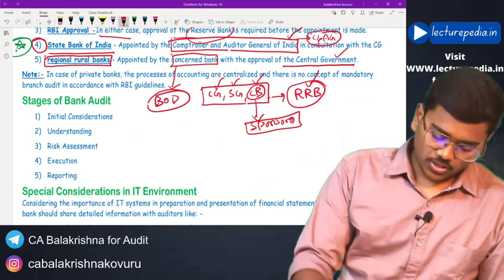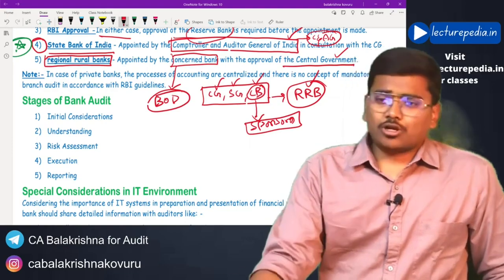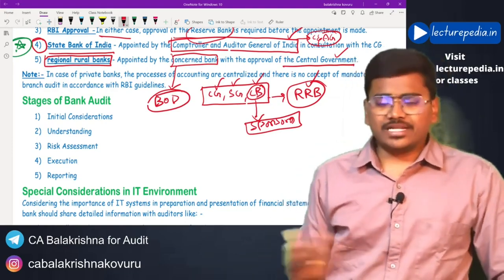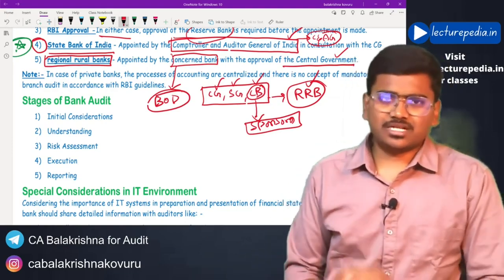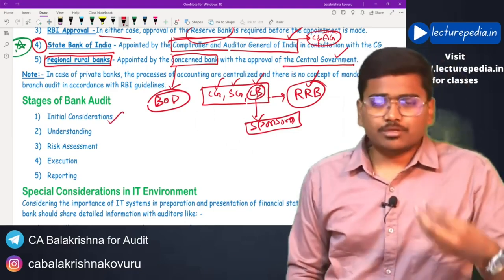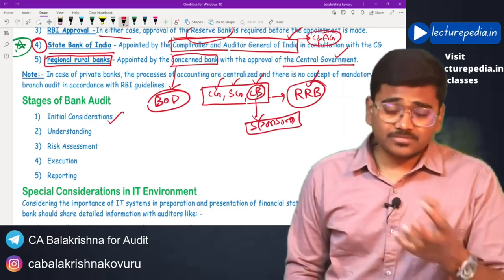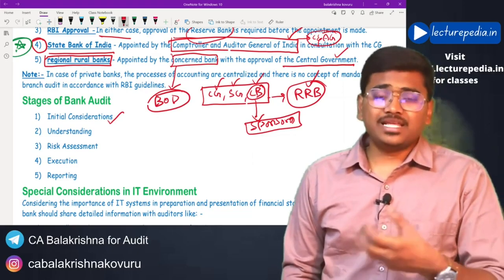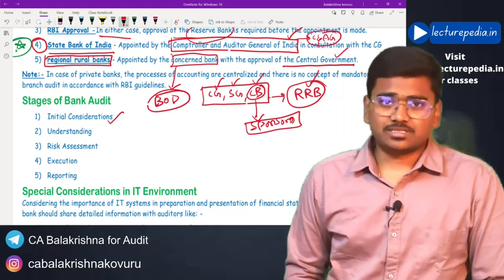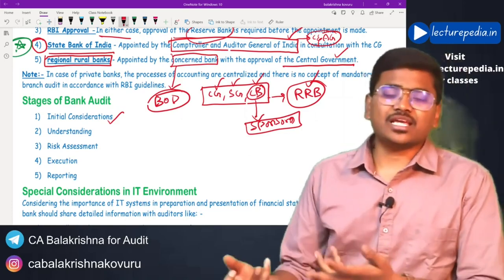Stages of bank audit. Basically, not only bank audit, any type of audit will have similar stages. There will be initial considerations. That means before starting the audit, you will perform pre-engagement aspects like communication with the previous auditor, drafting the engagement letter.